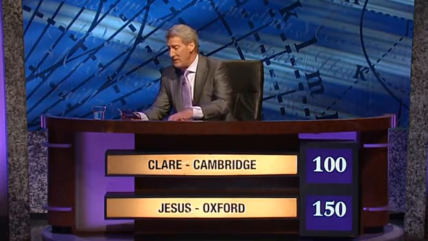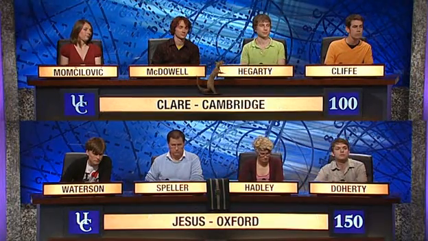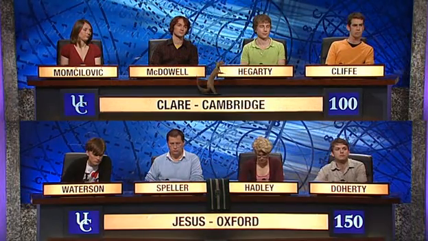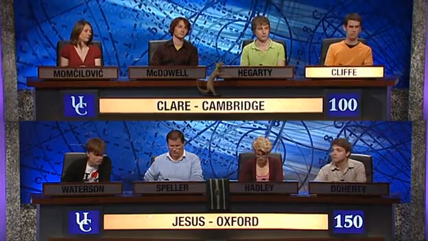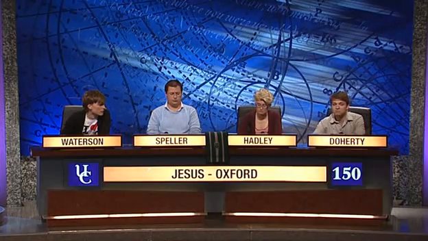10 points for this. In the astronomical system for measuring the position of objects on the celestial sphere, galactic longitude is represented by the letter L. Which letter is used as a symbol for galactic latitude? Claire Cliff. M. No, anyone want to buzz from Jesus? Jesus Doherty. Lambda. No, it's B.